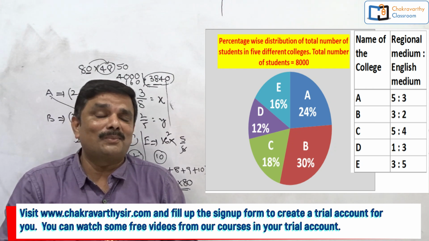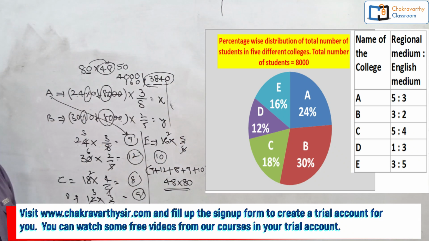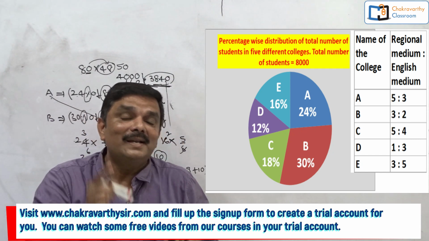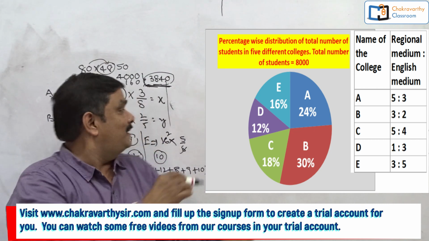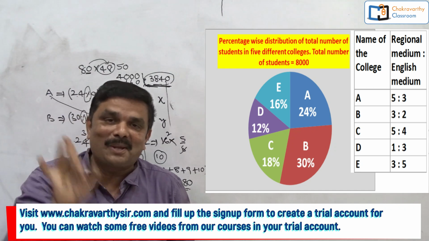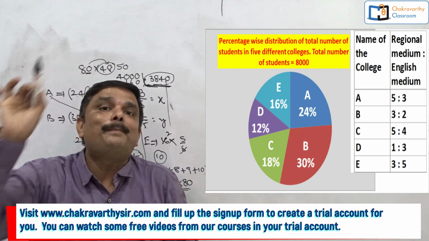Most of the students, what they do, they just simplify in this way. You get 3840. That is not there in the options. What would you do? Many students think that somewhere I am wrong. They just go on doing this simplification one more time. Yes or no? You tell me without hypocrisy. Most of the students, they go for repetition.